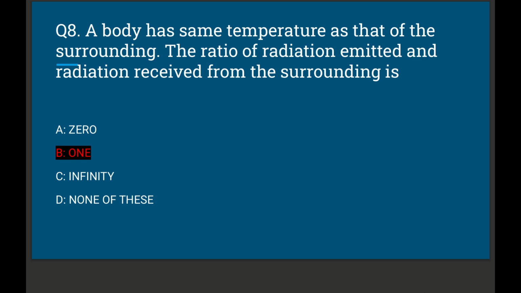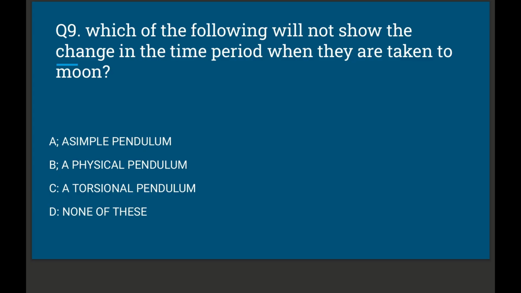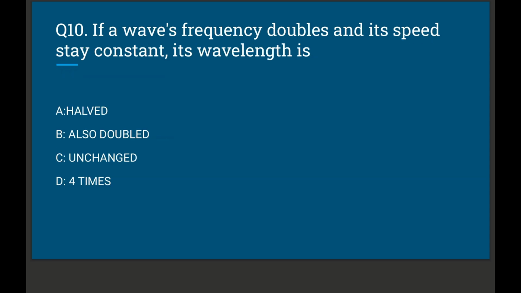Let's move to question number 9. Which of the following will not show the change in the time period when they are taken to moon? Option A simple pendulum, Option B physical pendulum, Option C torsional pendulum, Option D none of these. The correct answer will be option C torsional pendulum.